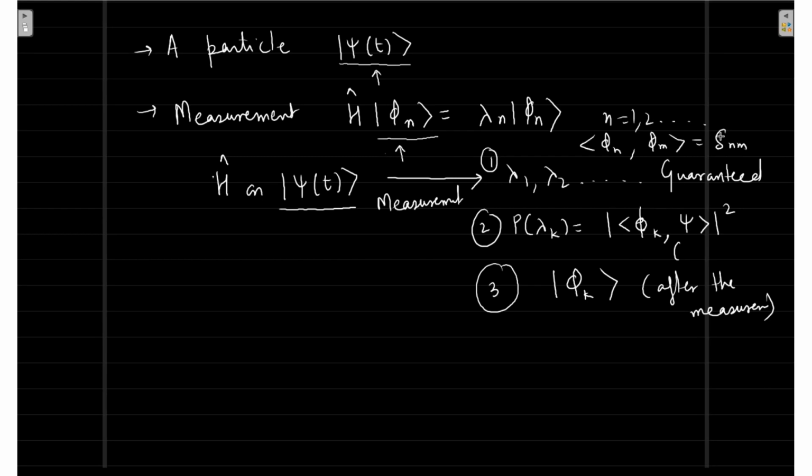Do you understand what is supposed to be done, or do you understand the postulates? Yes, sir. Not only do I know what value I am going to get, but that value may not be a certain value. It is certain that I will get one of the values, and each value will have its own probability related with it. And I also know that the system will be disturbed and will be found in this new state after the measurement is complete.